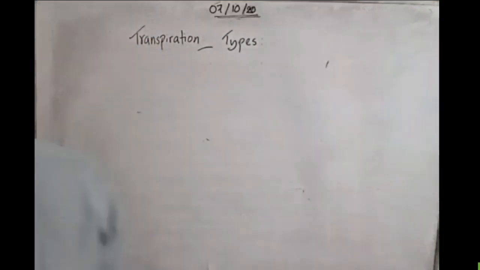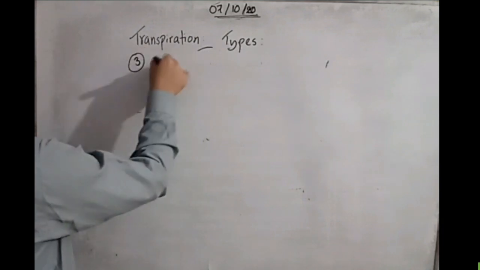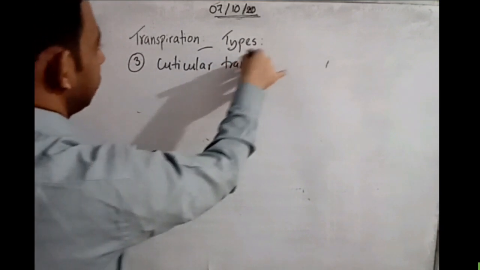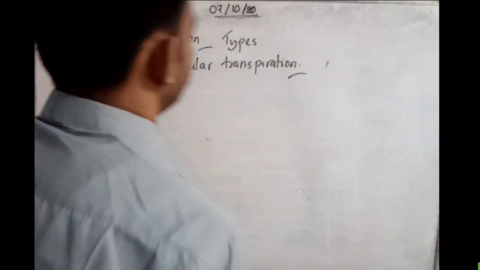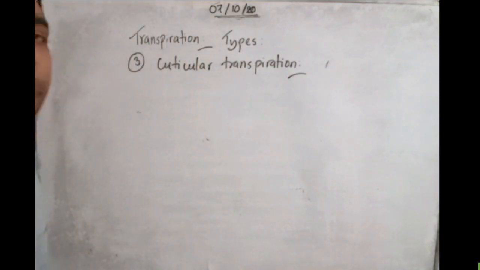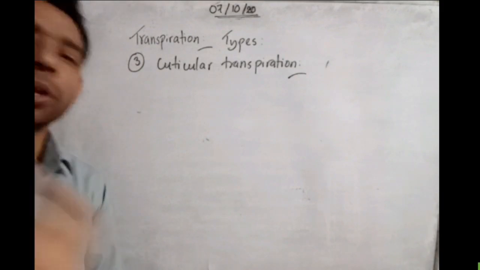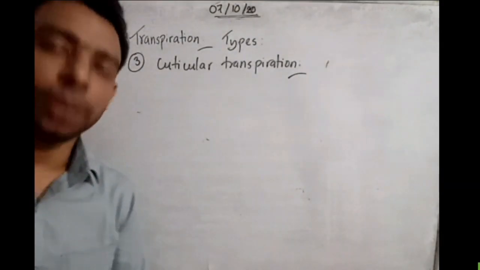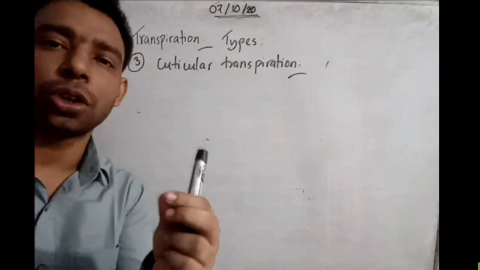Cuticular transpiration. A better example: think of the human body. Normally, I will make you understand cuticular transpiration like the part sweating, coming out drop by drop. Cuticle is like the skin, the outside layer or epidermal layer, where we can see the cuticular transpiration.